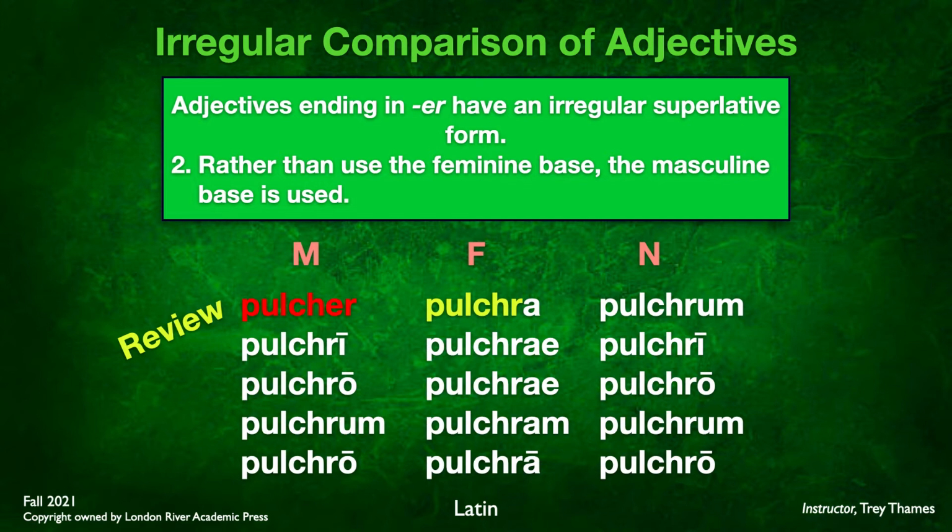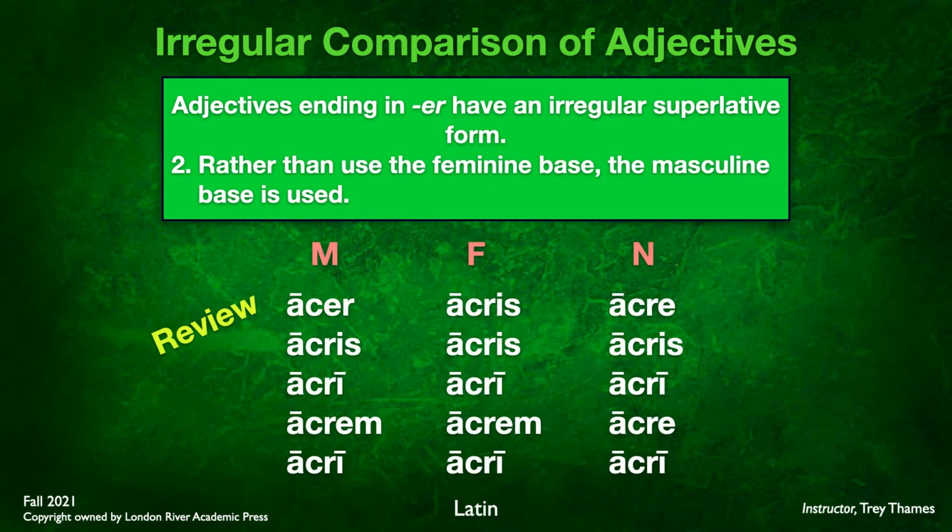It's only in the masculine nominative singular that the e is there. Here's another word, acer, acris, acre. Again, in the masculine nominative singular, acer. However, in the feminine, you have acr. We lose that e, and then that acr is throughout the rest of the forms: acris, acri, acrem, acri, etc. So it's really the feminine that we look to in order to find the stem.